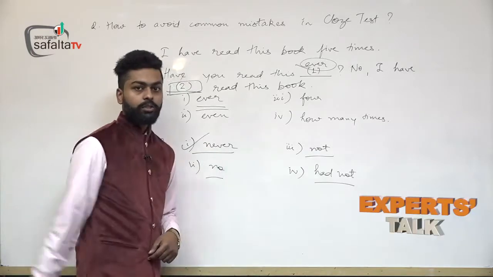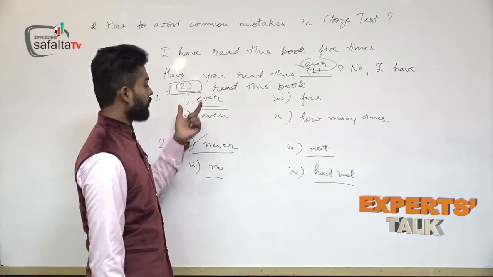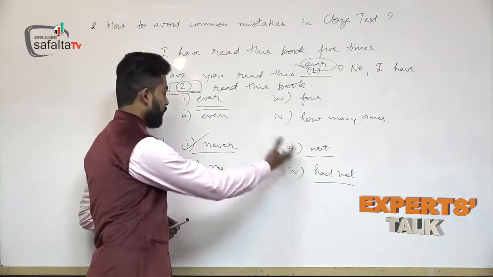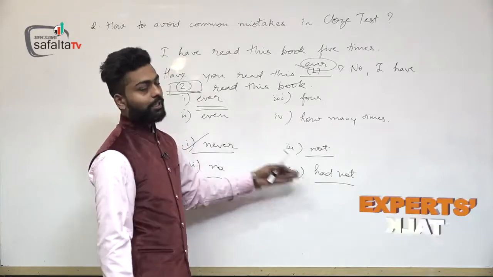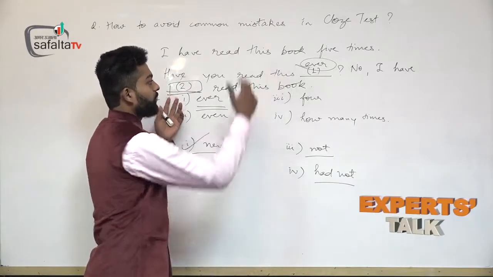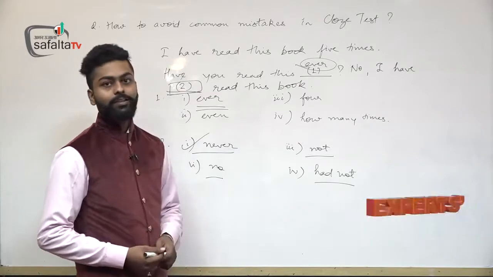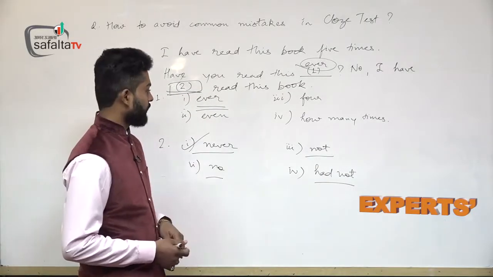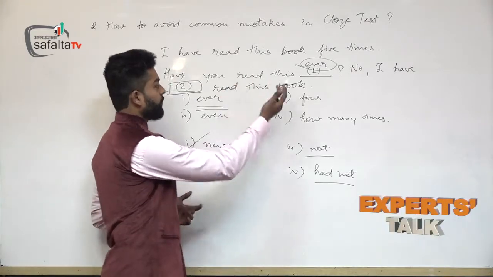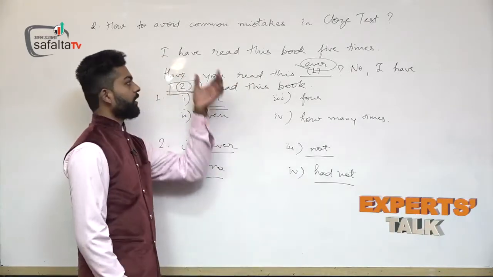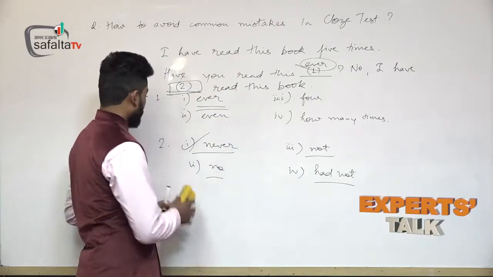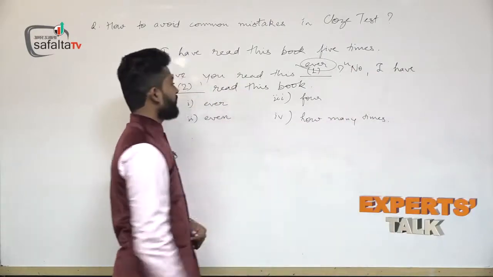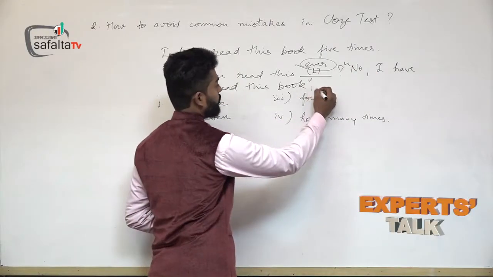So, the correct option you should choose from the options given here is never, because if we choose not or no or had not, it will not match with the fill-up you have filled earlier, that is ever. So there are two questions, two examples I have explained here, where you can choose the correct option while seeing the other sentences. Now here comes the second sentence. No, I have dash read this book, replied Sohan.